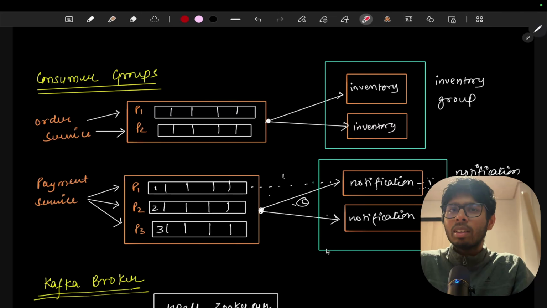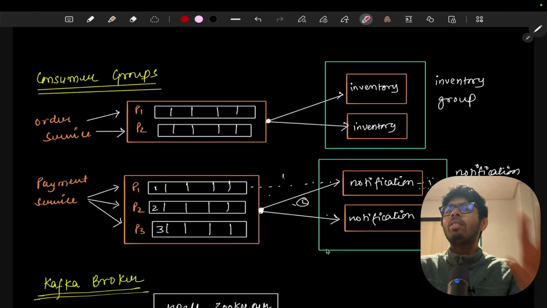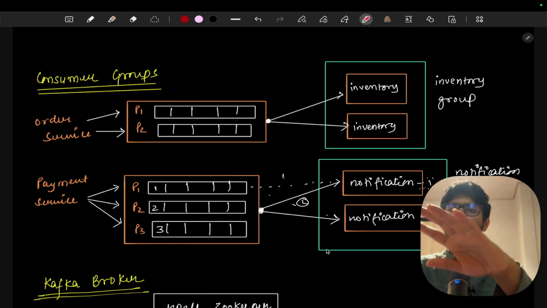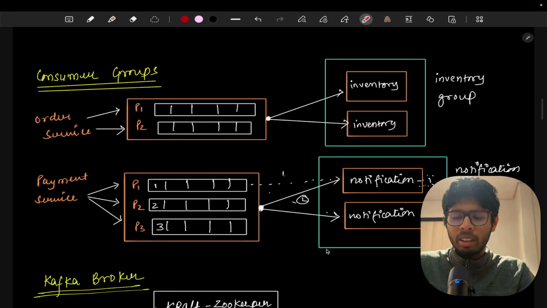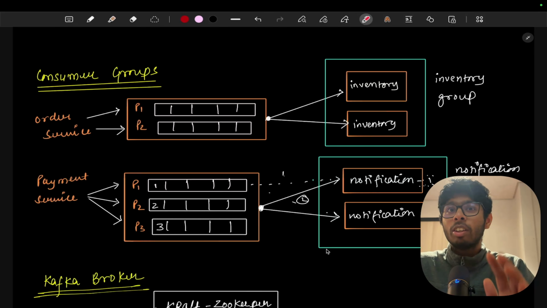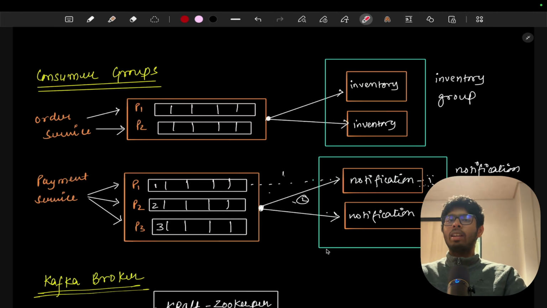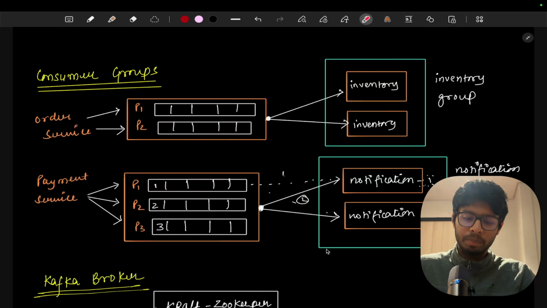We simply tell Kafka, please don't send it to me one more time. Let's say the second message is received by consumer 2, and the third message is received by the first consumer. We simply say you don't have to send it to me again. This is a simple example of the consumer group.